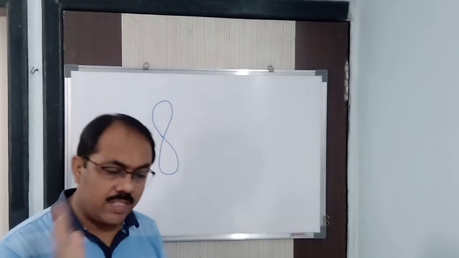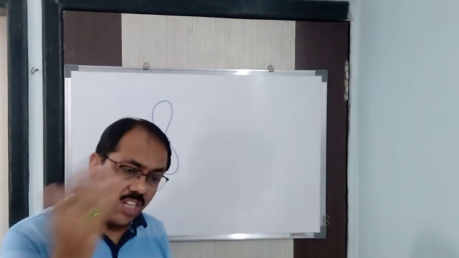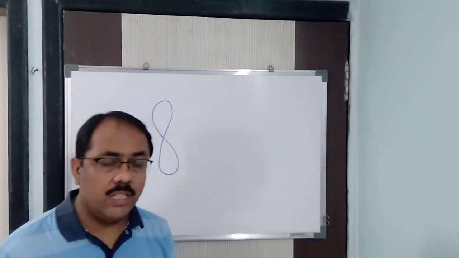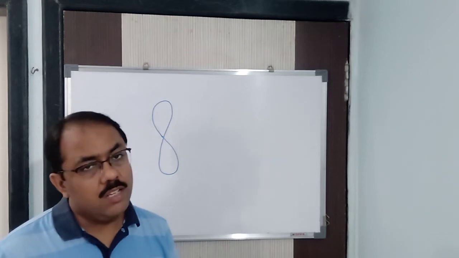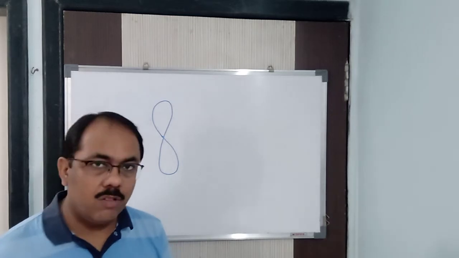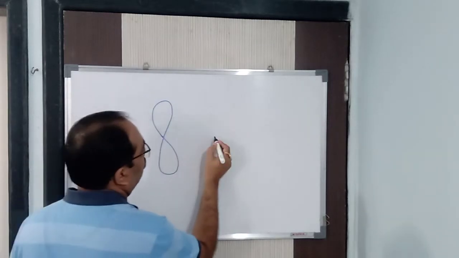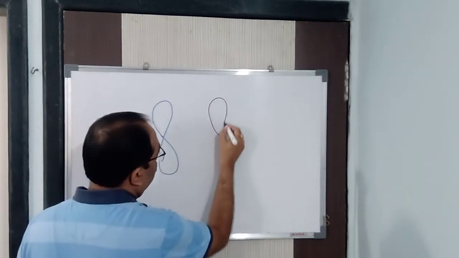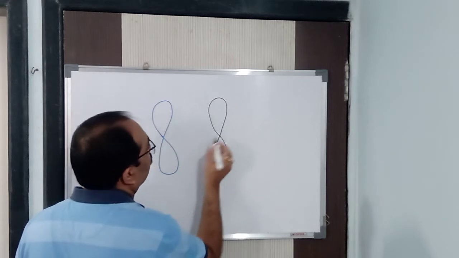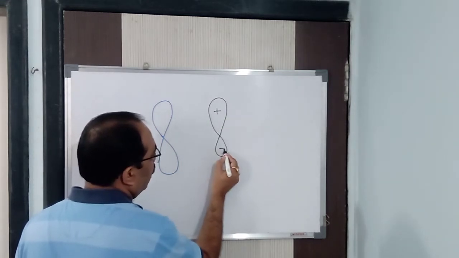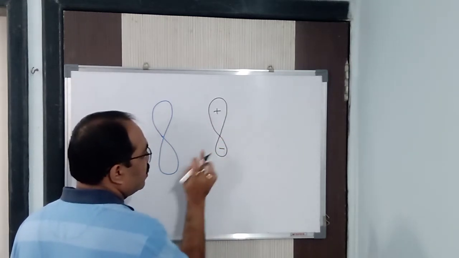Always a sigma bond, that is head-on overlapping, where the exchange and redistribution of energy takes place completely. So a sigma bond undergoes hybridization. When a sigma bond undergoes hybridization, one lobe will be bigger and the other lobe will be smaller. Generally, the bigger lobe is given a positive sign, and a negative sign is given for the smaller lobe.